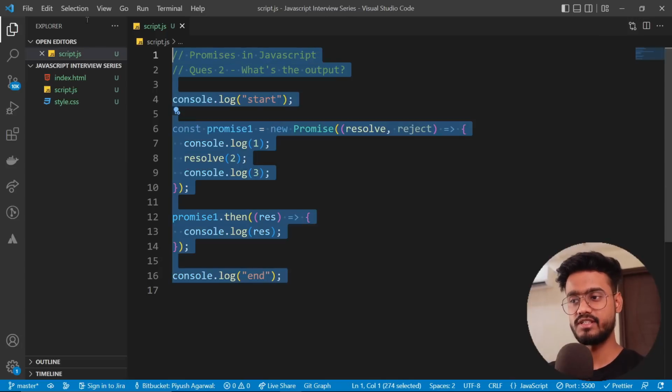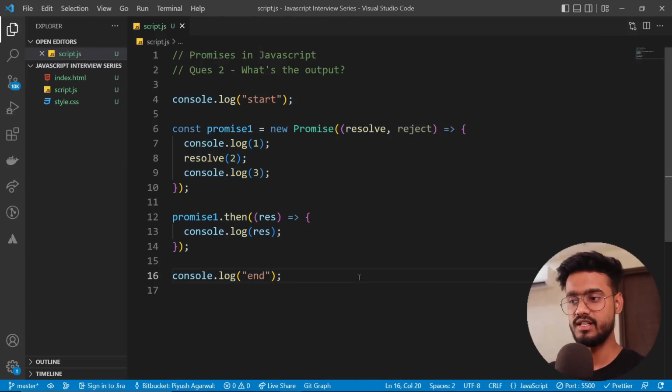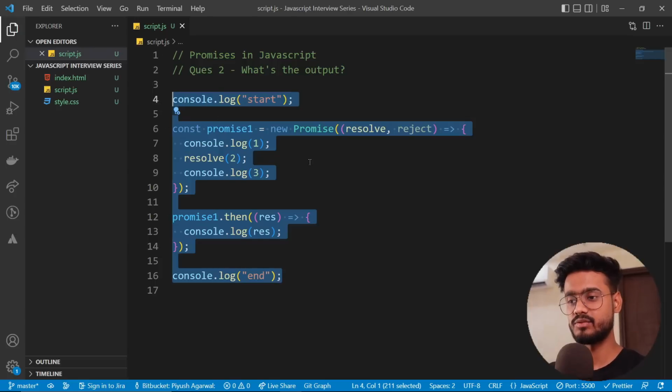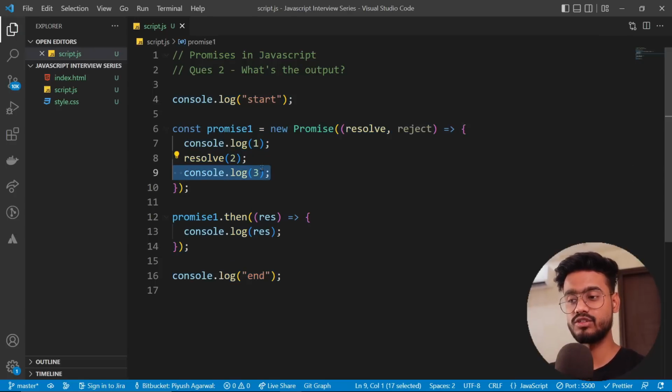So here's another question, which is also a what's-the-output question. If you were not able to do our previous question, this is exactly the same as the previous one. The only difference is we have a console log 3 over here. So what do you think is going to be the output?